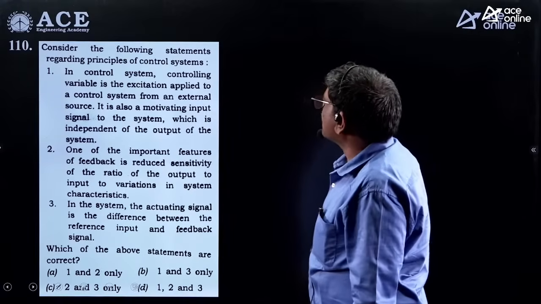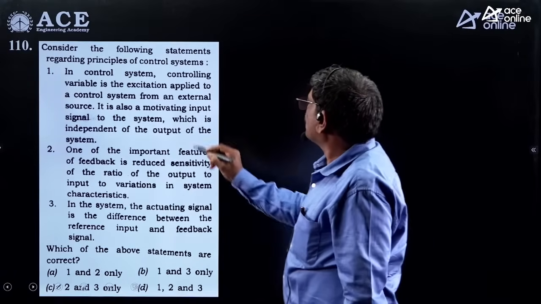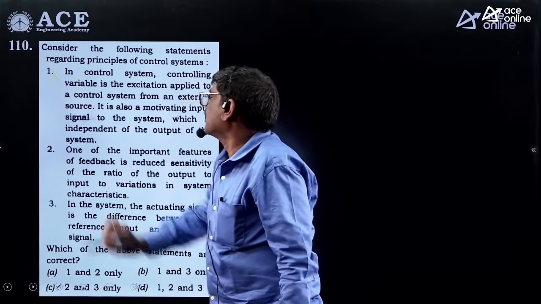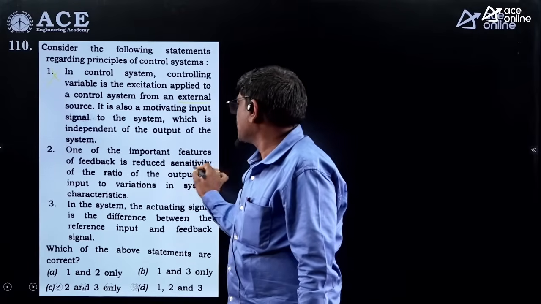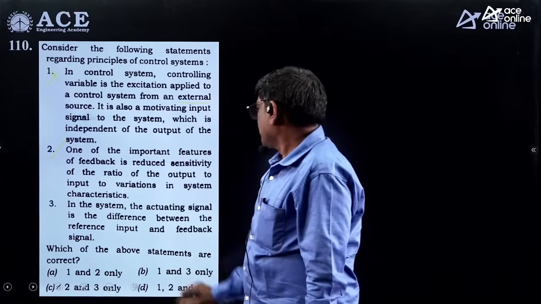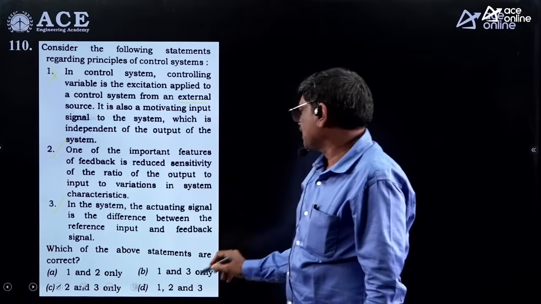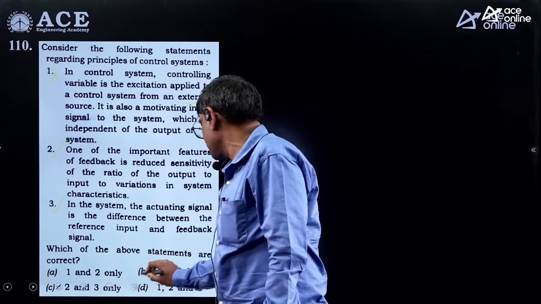Next, consider the following statement. The control variable belongs to the internal, not the external. So the first one is wrong. One of the important points is that sensitivity is reduced. This is correct. The actuating signal is nothing but the difference between the input and the feedback signal. So the third one is correct. That means the answer is B, 1 and 3.